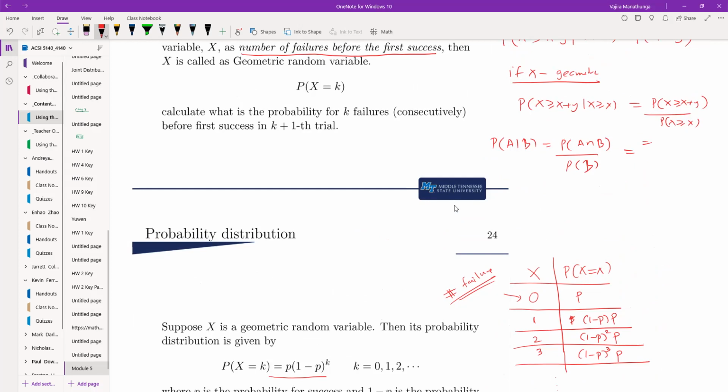This is going to be 1 minus p to the x plus y plus 1, over 1 minus p to the x plus 1, which is going to be 1 minus p to the y.